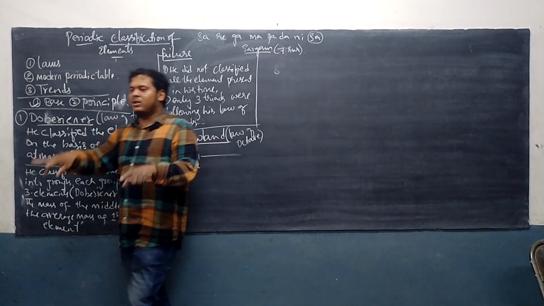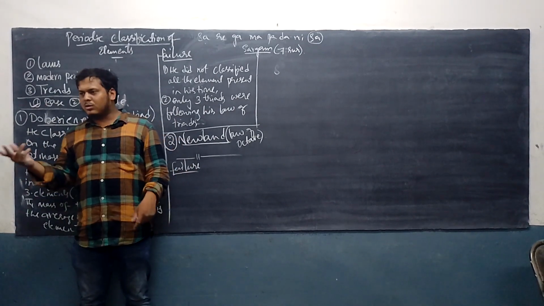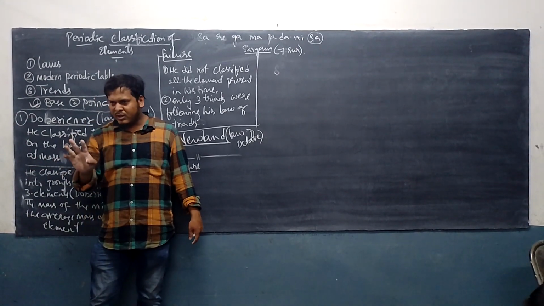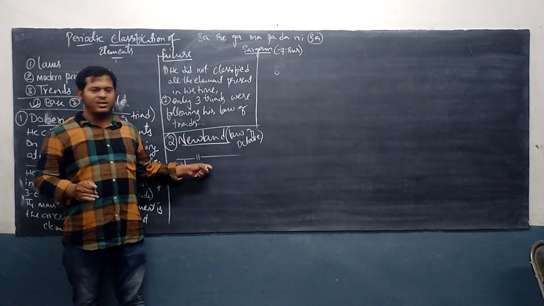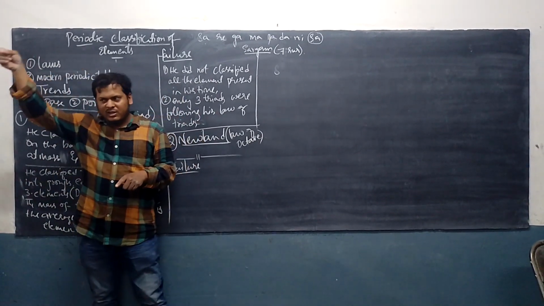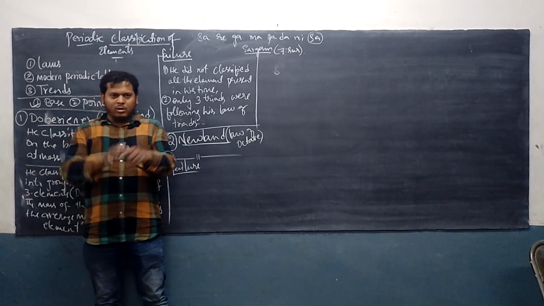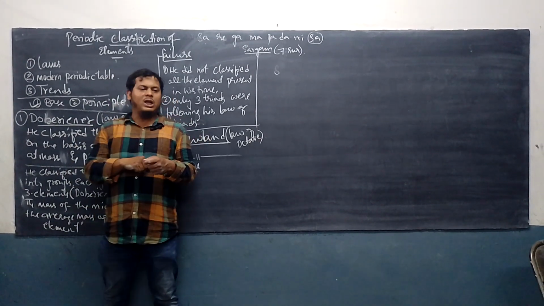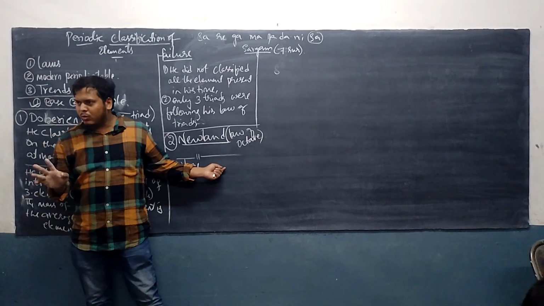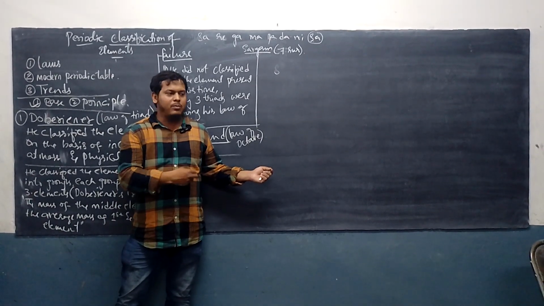If I sit with only these 2 classes and say no, I will teach only in these 2 classes, so I cannot grow. Correct? The school will not grow. Are you getting what I am saying? Exactly the same point is here. When he made the periodic table, there were 56 elements at that time. Today there are 118 elements. So new elements are coming, and those new elements should have a place in this periodic table.